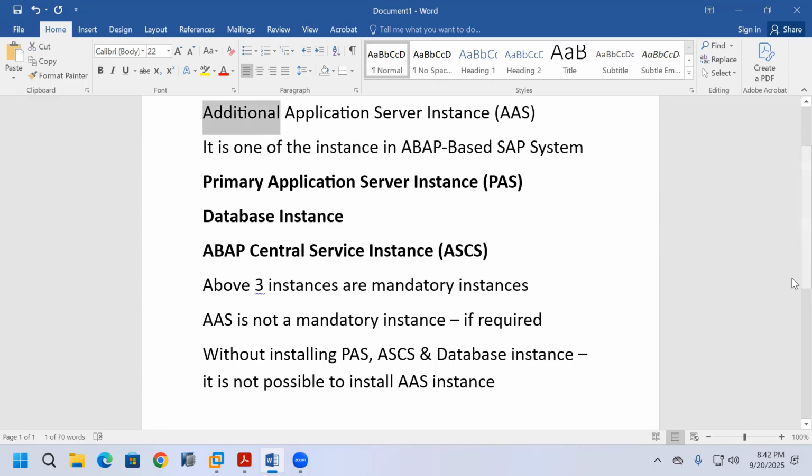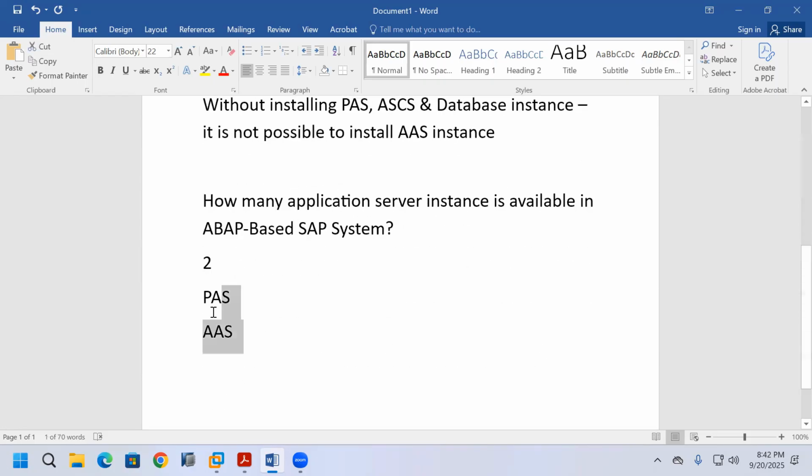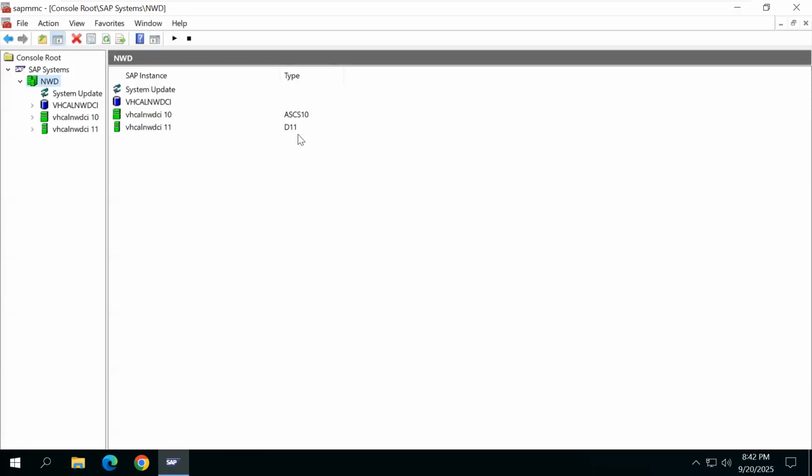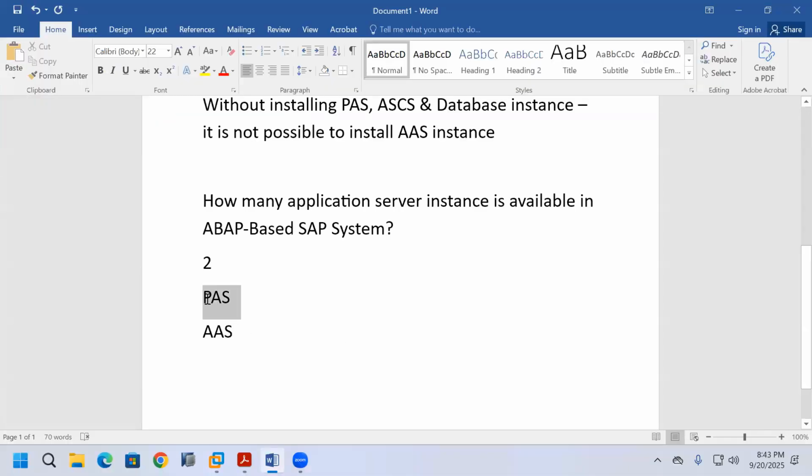In these 2 application server instances, which application server instance did I install first? Primary. You already saw, I already installed the primary application server instance. So first I installed the primary application server instance, and after that the additional application server instance. These 2 are the only application server instances.